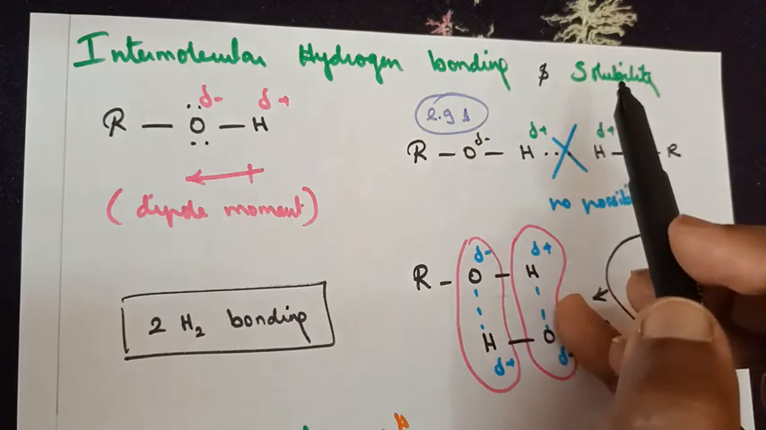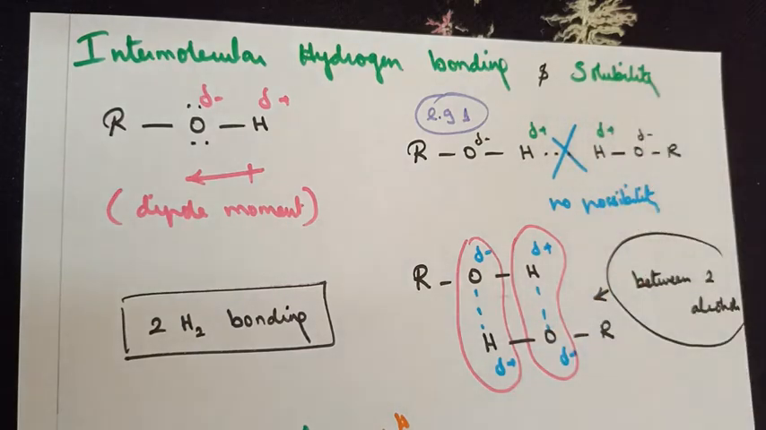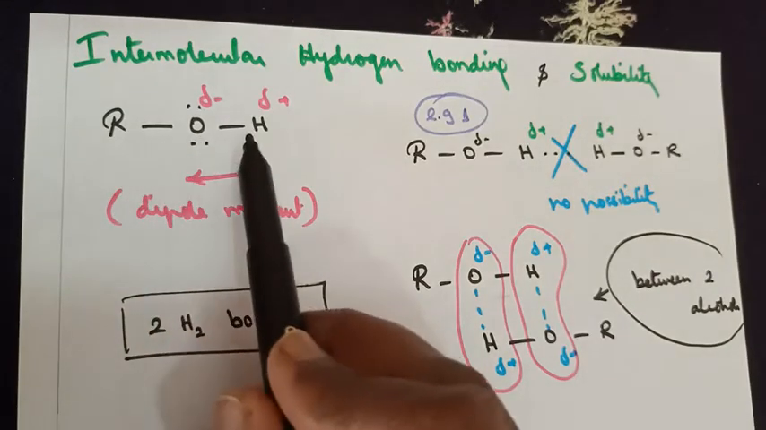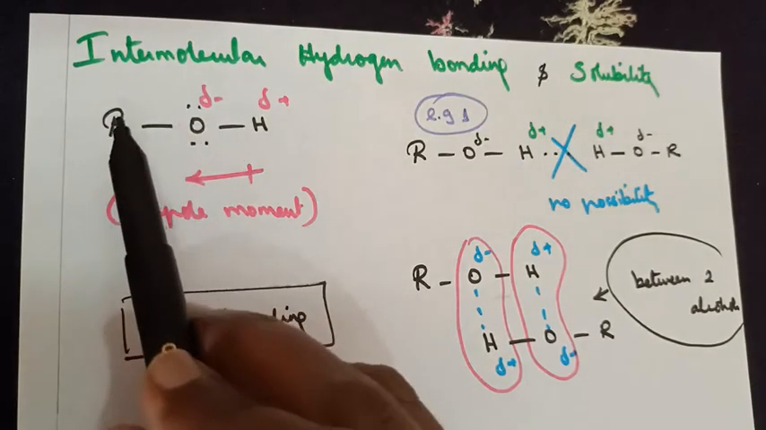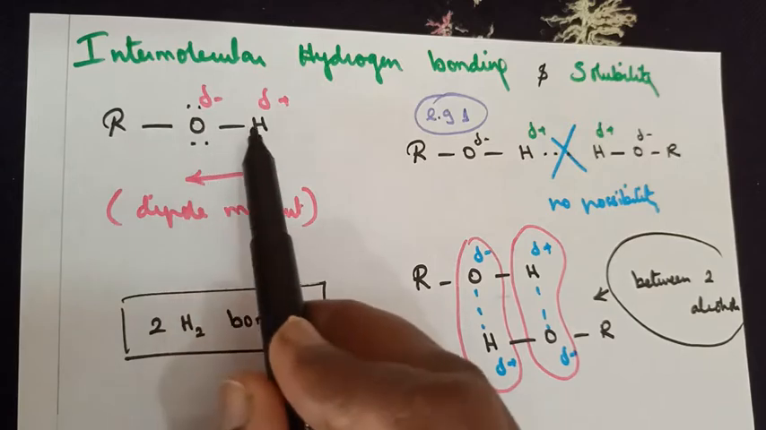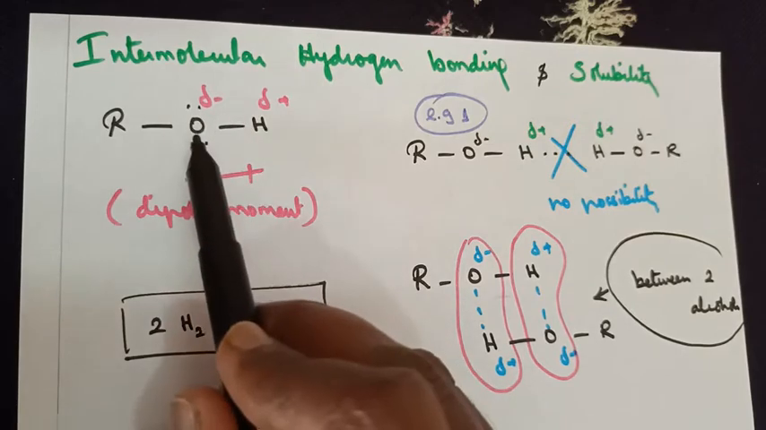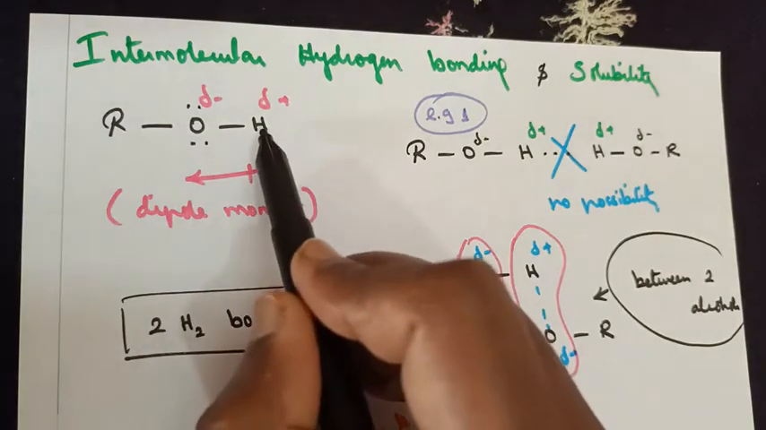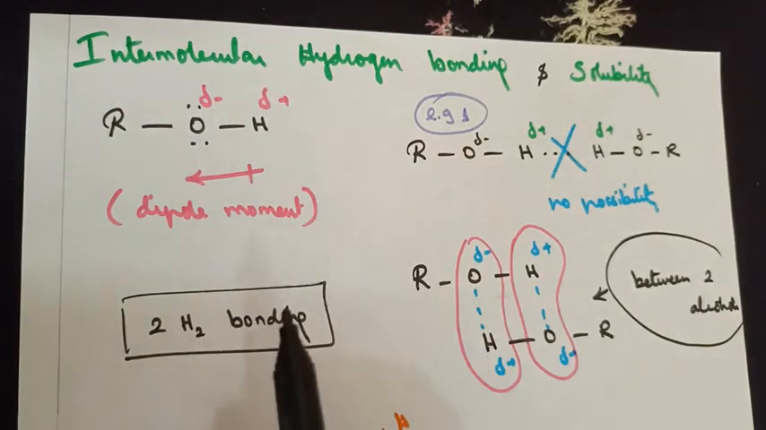The concept you will be learning in today's class is intermolecular hydrogen bonding and solubility under physical properties of functional groups of alcohol. Now, as you know, alcohol can be represented as ROH. R stands for an alkyl group, OH stands for a hydroxyl group. Here, oxygen is partially electronegative and hydrogen is partially electropositive.